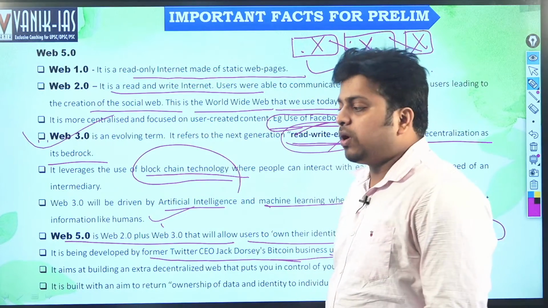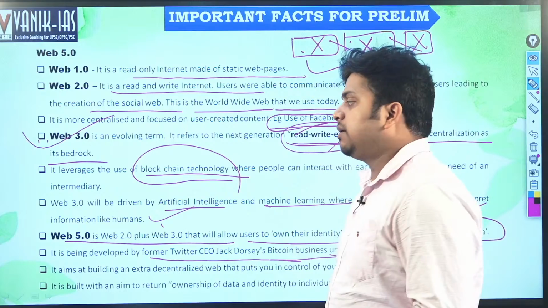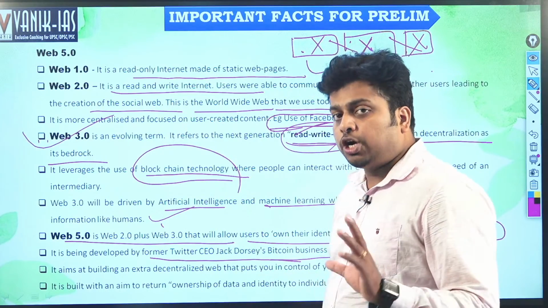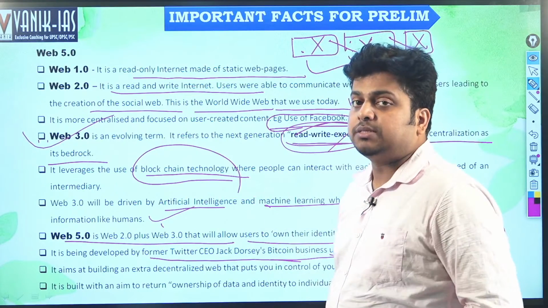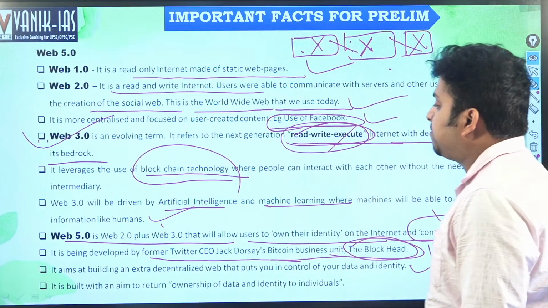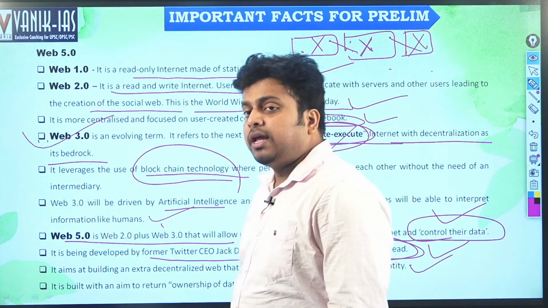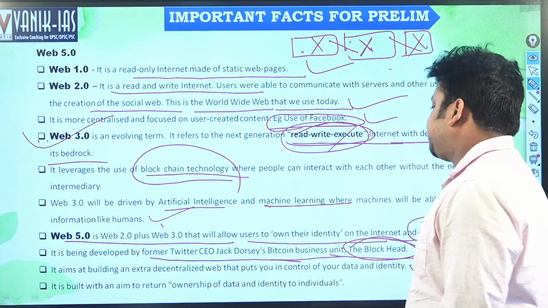At present, whatever we see on social media networks is not decided by us. It is decided by somebody else who is controlling these news feeds. On the basis of that, they are mobilizing their political and economic interests. But in Web 5.0, that will be done by artificial intelligence based on our choice. We will see it next.